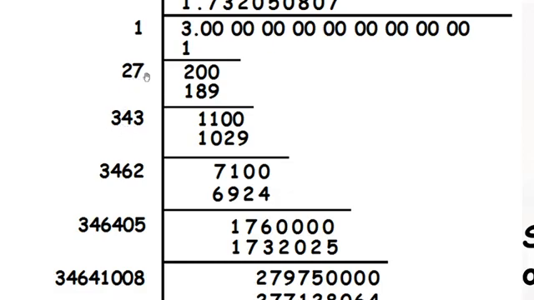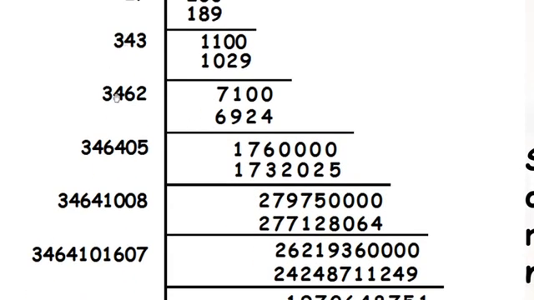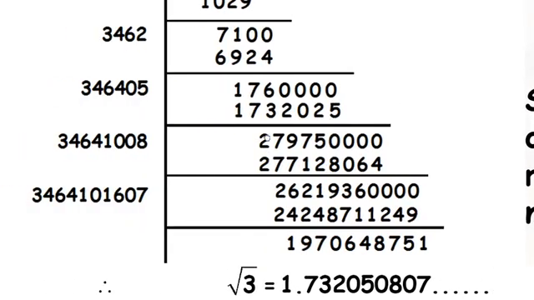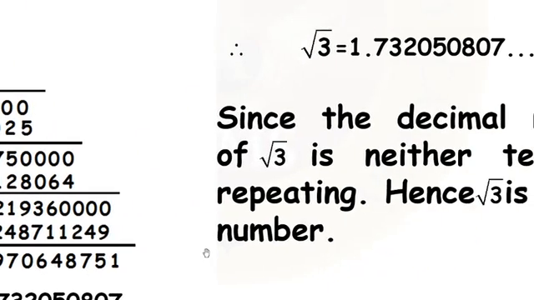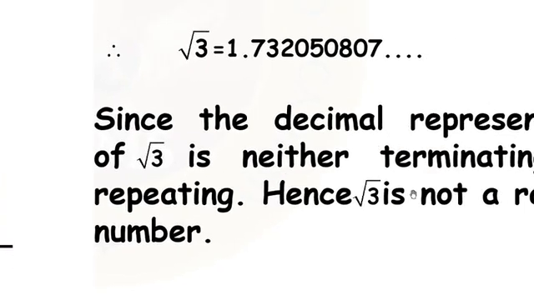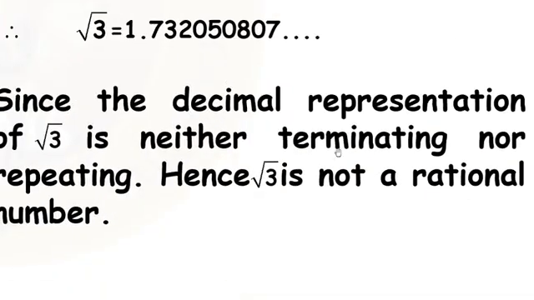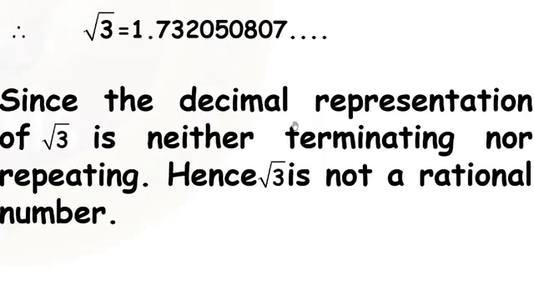Why? 27 plus 7, only this 7 has to be doubled. 27 plus 7 how much? 34. Now to 34 we have to take 3 here. 343, 3 times is 1029. Again 3 4 we will keep the same, 3 double is 6, 346. Again we will take 2. Like this we go on dividing. What will we observe? Root 3 value also is neither terminating nor repeating. So root 3 is not a rational number.